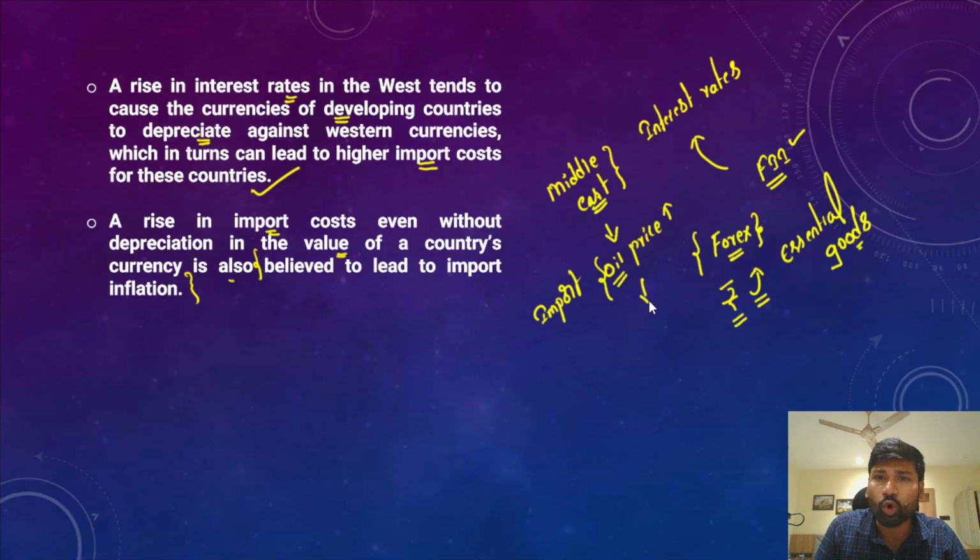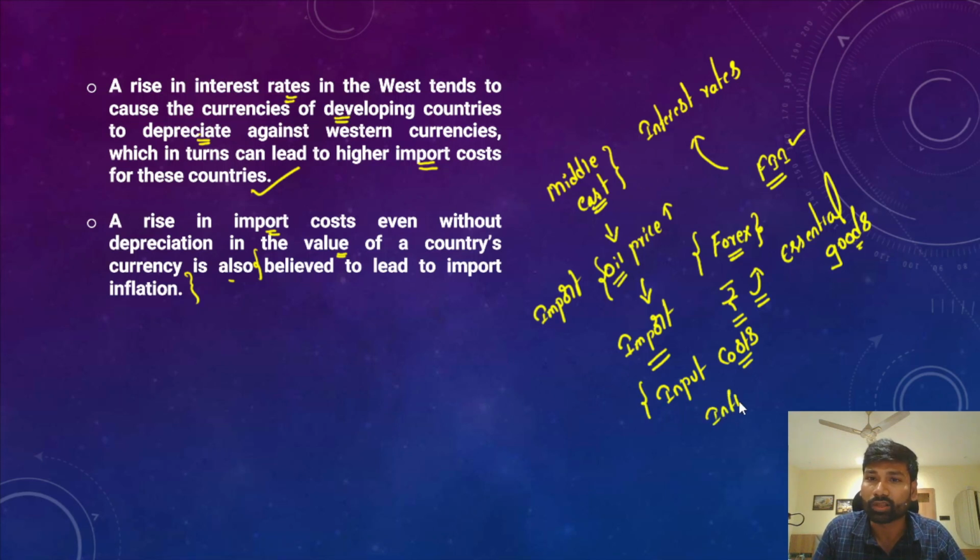So an increase in oil prices means that we spend more to import oil, and that increases the total input cost of various manufacturing products. That further drives inflation in the economy. So that is cost-push inflation. I hope you understood this concept.